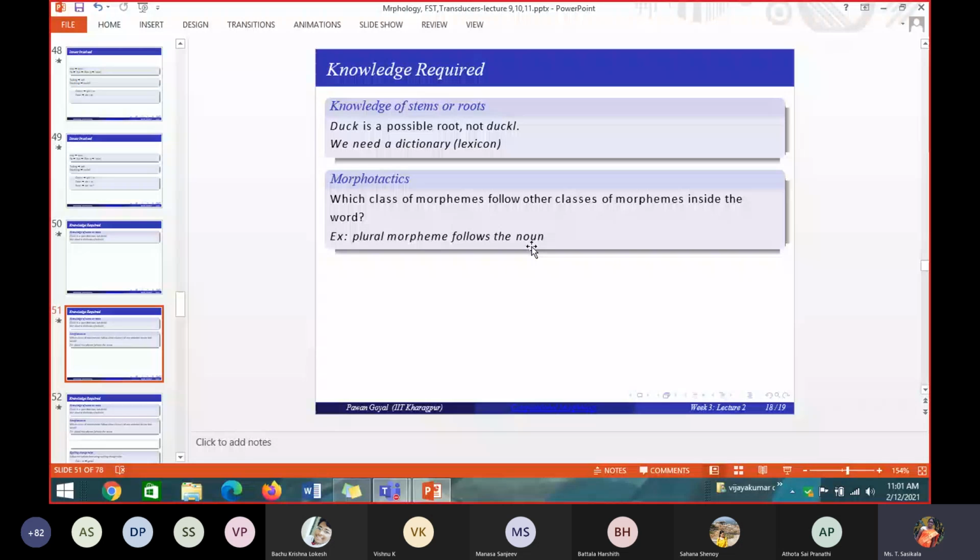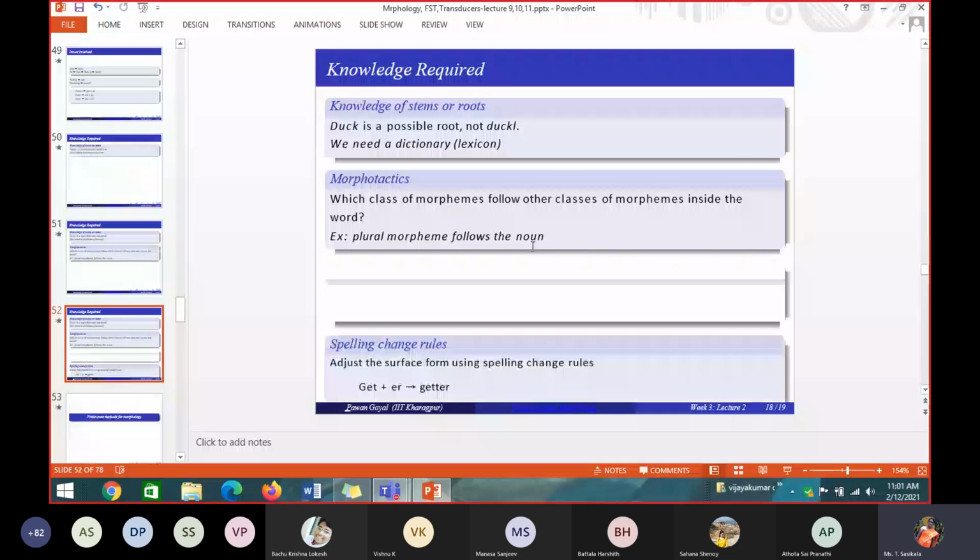Then, spelling change rules. You have to write spelling change rules at the surface level, adjusting the surface form using the spelling change rule. So if I have a word that ends with T and is followed by E, then bet plus ER should be better. Get plus ER.